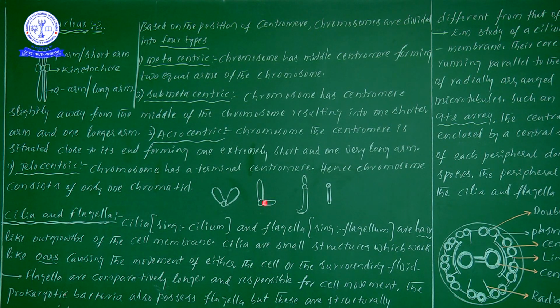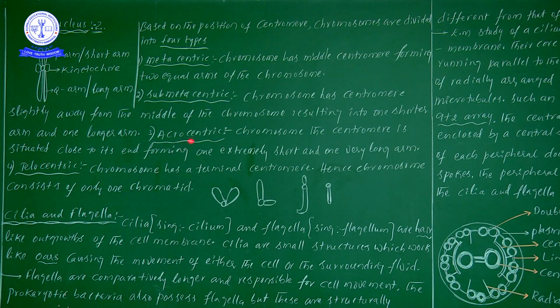Why? Because the centromere has moved slightly away from the middle of the chromosome. When that centromere moves from the middle towards the outside, we observe one shorter arm and one long arm. So in a submetacentric, the point is that both arms are not equal in length. One is a long one and one is a short one. That's why the shape of the chromosome we take as L-shaped.